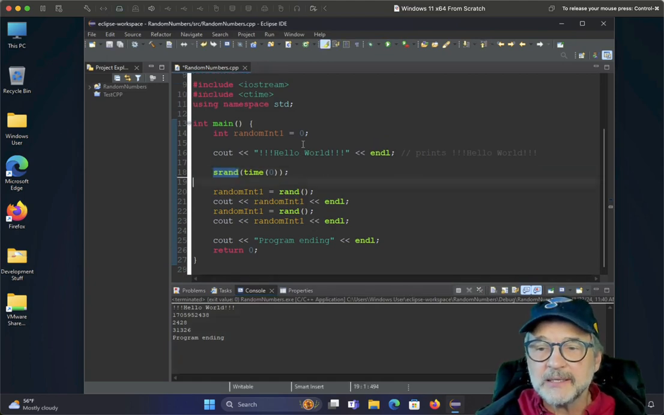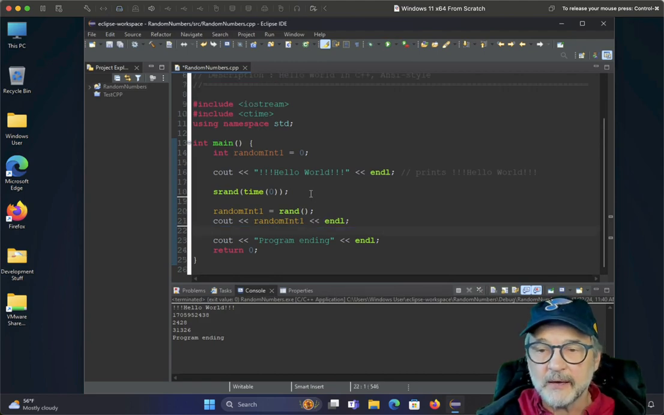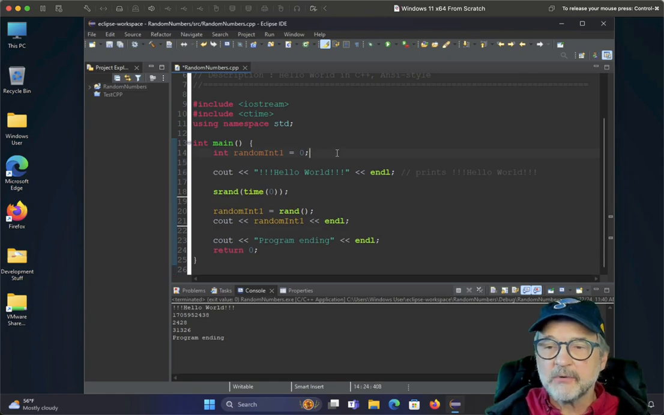So let's go ahead and delete that cout out, and let's go ahead and delete the second one there. So I'm also going to create, let's create a for loop.